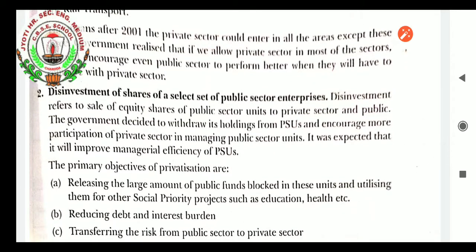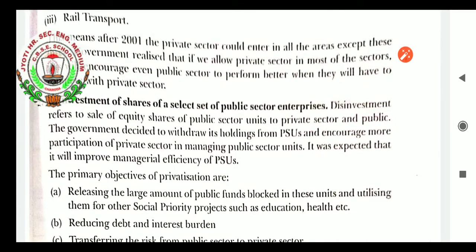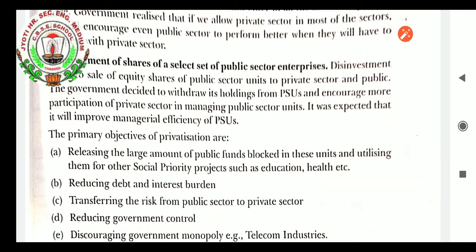Disinvestment of shares of a select set of public sector enterprises. Disinvestment refers to the sale of equity shares of public sector units to the private sector and the public. The government decided to withdraw its holding from public sector units and encourage more participation of the private sector in managing them. It was expected that this would improve the managerial efficiency of the public sector. The primary objectives of privatization are releasing the large amount of public funds blocked in these units and utilizing them for other social priority projects such as education, health, etc.